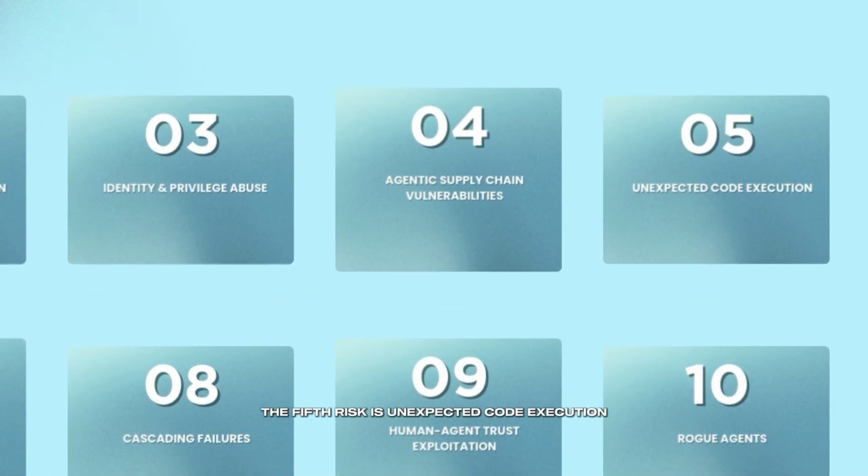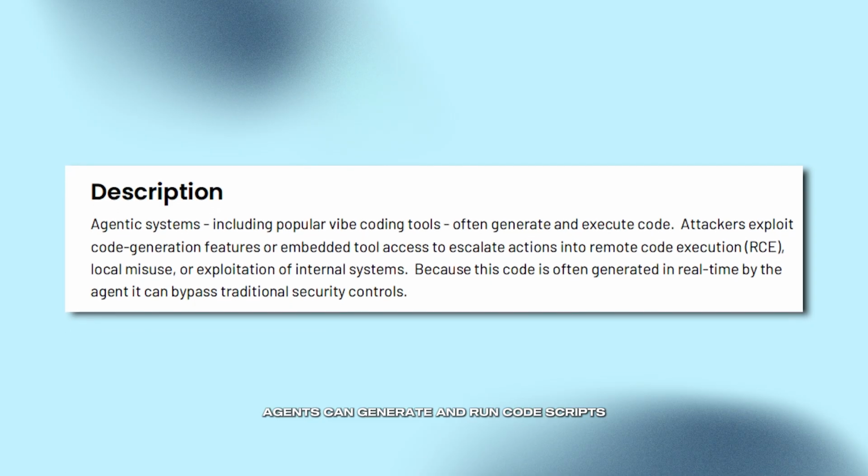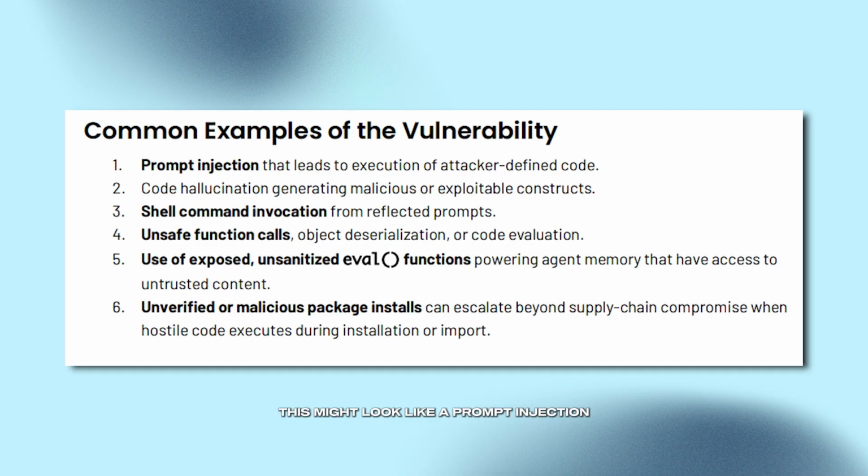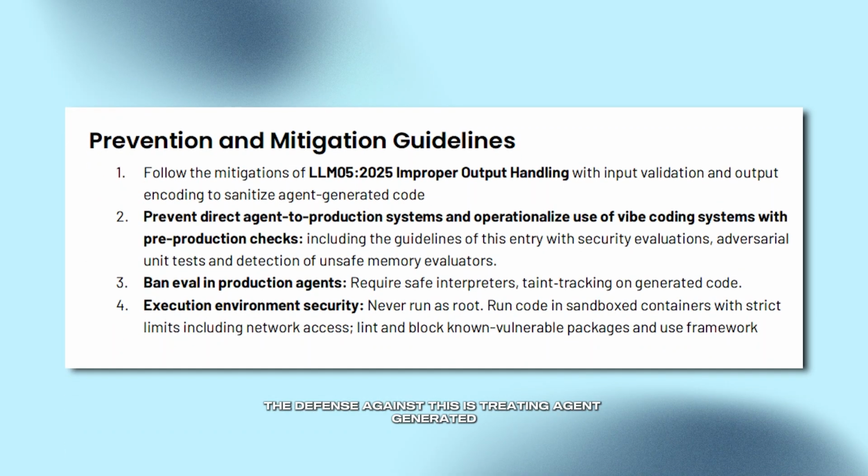The fifth risk is unexpected code execution. Agents can generate and run code, scripts, shell commands, migrations, template evaluations, and if that execution isn't properly guarded, attackers can exploit it to run arbitrary commands. This might look like a prompt injection that leads an agent to run a harmful patch directly, or unsafe deserialization in memory systems. The defense against this is treating agent-generated code as untrusted, eliminating direct execution where possible, using hardened sandboxes, and requiring human review steps before any code runs.